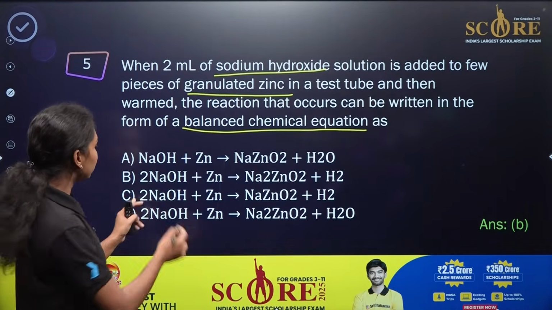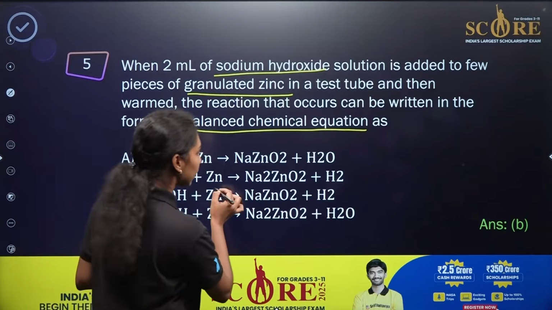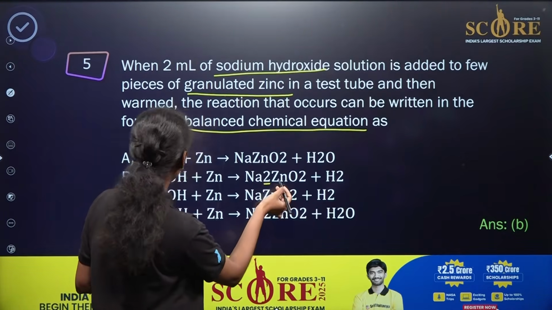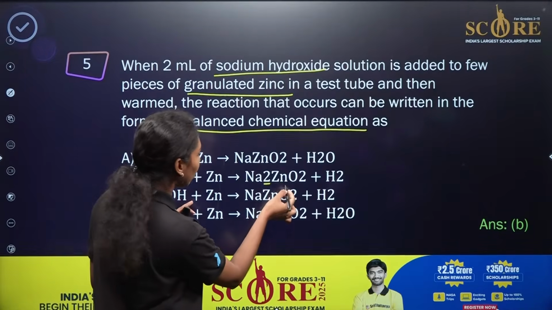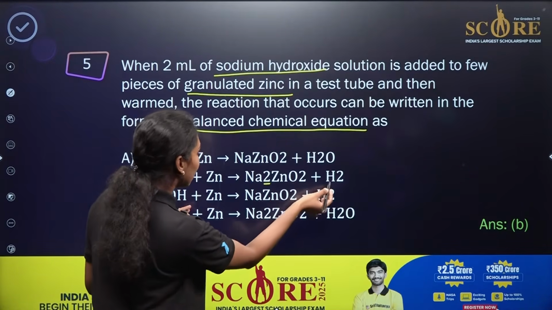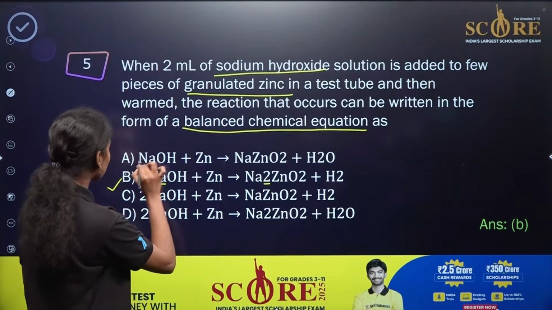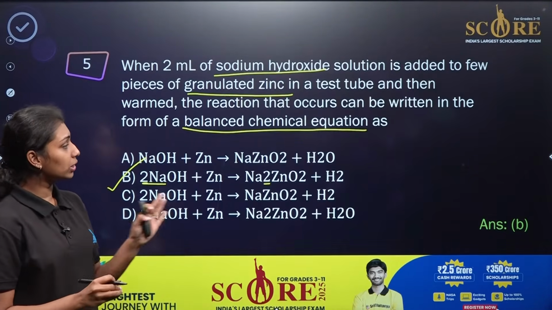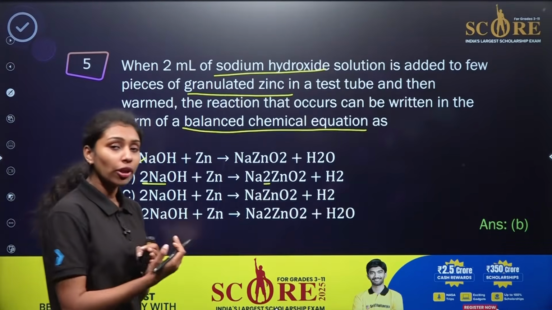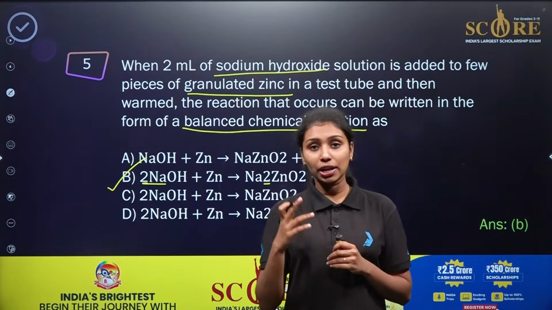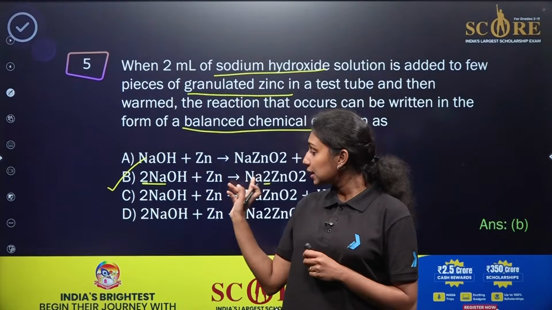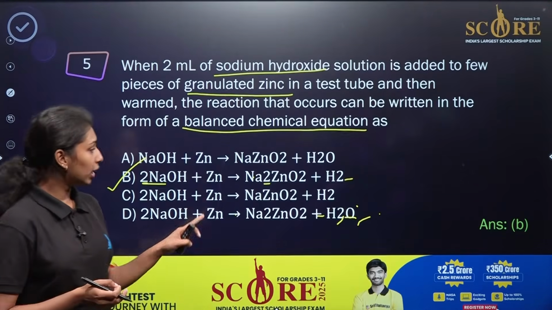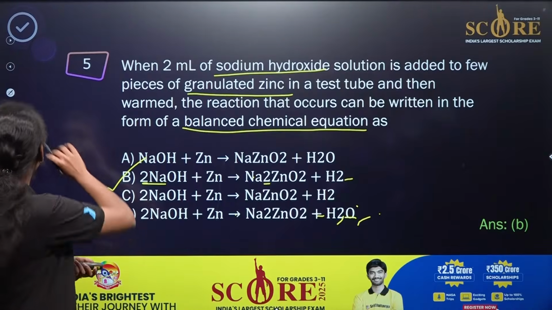If you are taking here, this will be 2 sodium and this is again 2 sodium, right? What about zinc? Zinc again 1. Oxygen is 2 here and hydrogen is again 2 here, which means that option B will be the correct balanced chemical equation for the particular reaction. But the main point to keep in mind is that whenever you are treating sodium hydroxide with zinc, we will be getting the corresponding salt as sodium zincate. Clear? So here we need to identify the balanced chemical equation.